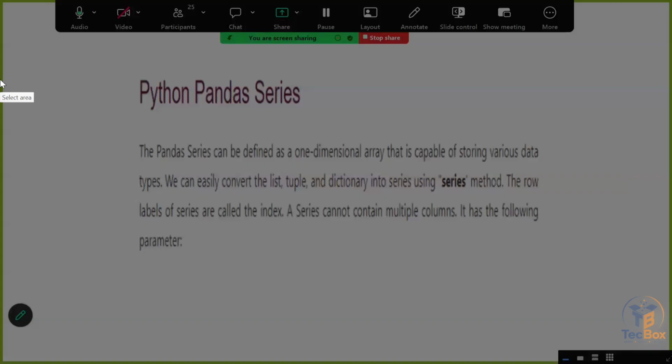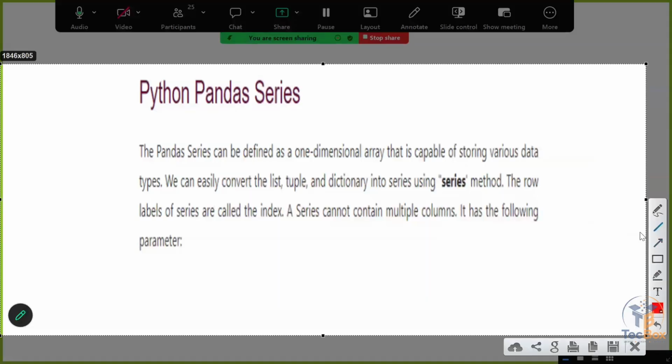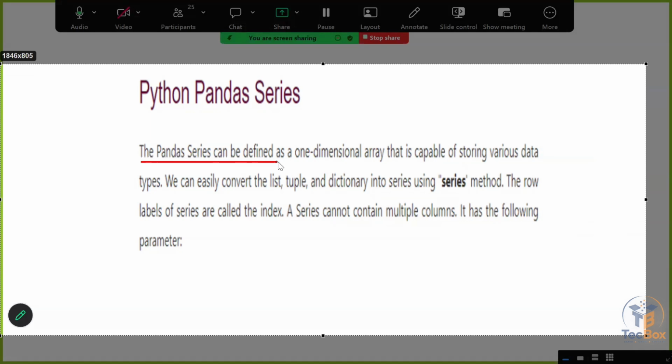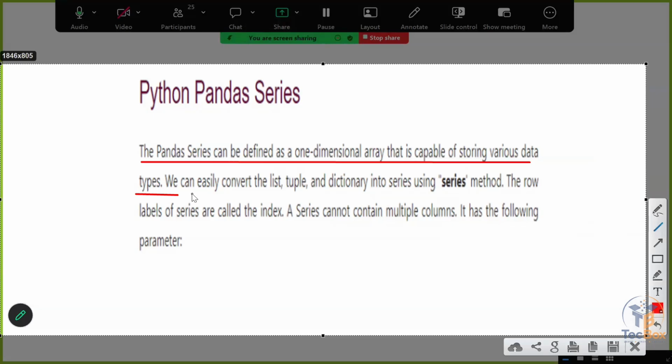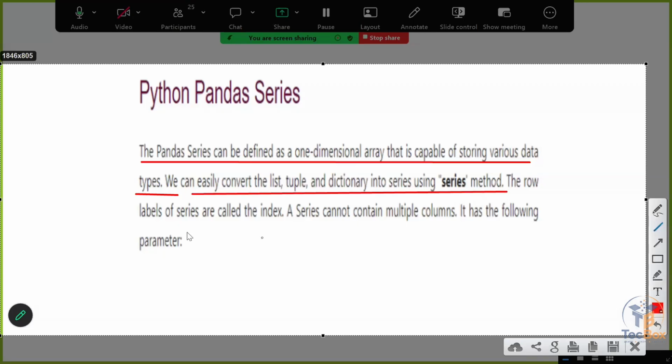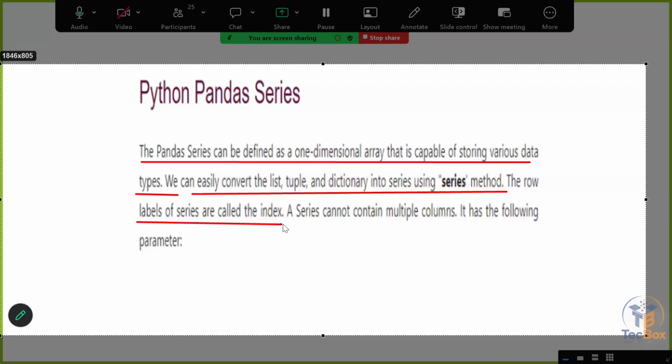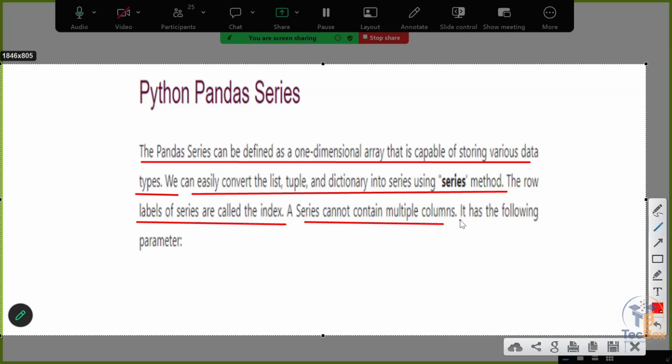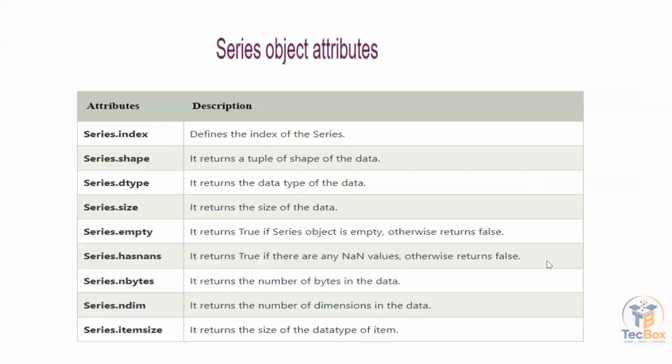So come here. This is the definition of PANDAS series. The PANDAS series can be defined as one-dimensional array that is capable of storing various data types. We can easily convert a list, a tuple, a dictionary using series method. Okay, so the series method will have something called as labeling, indexing labeling. A series cannot contain multiple columns. So these are the different methods: series indexing, series shape, series data type, series size. Anyway, we are going to see all these things now, guys.